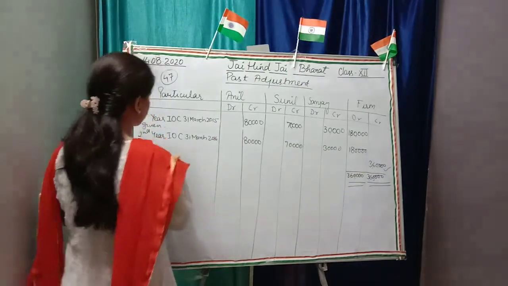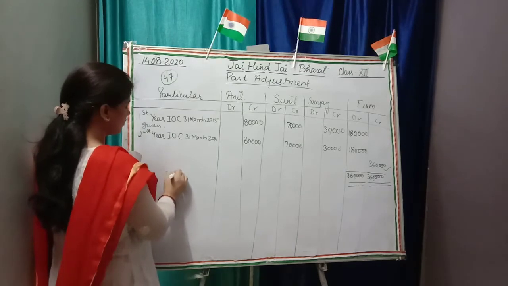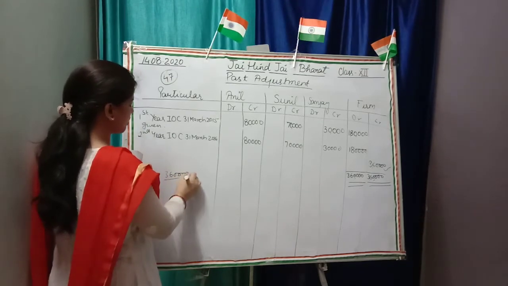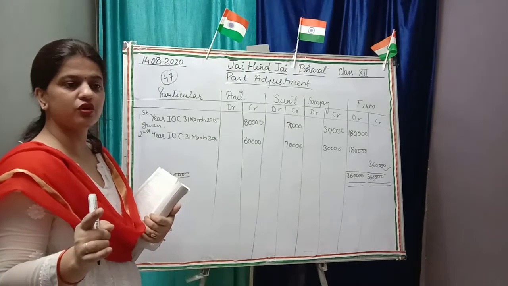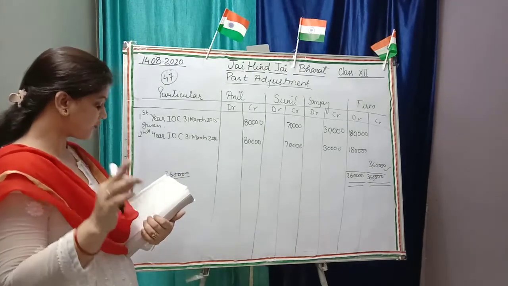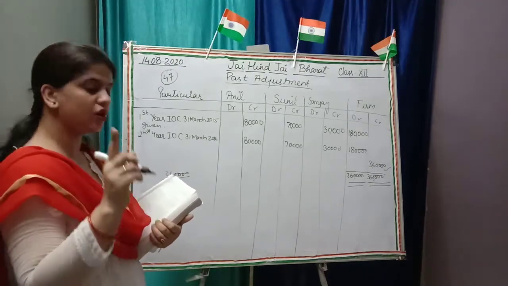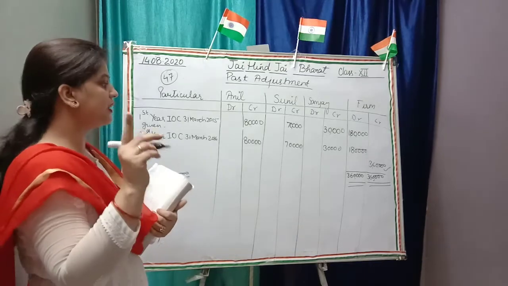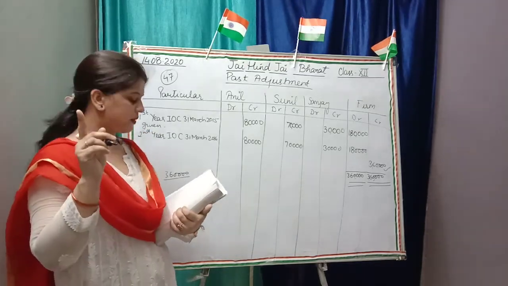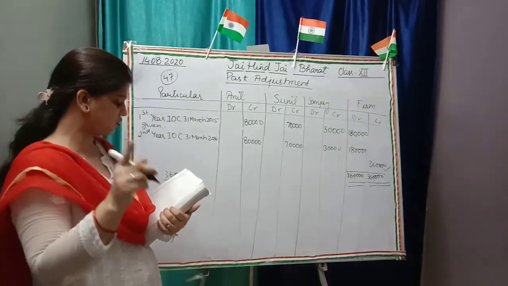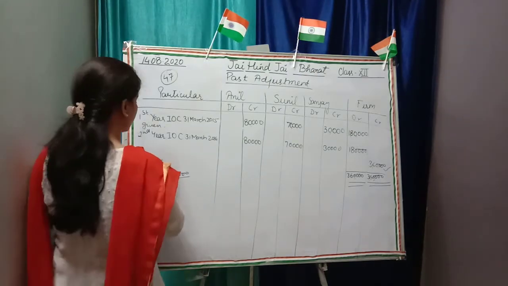So the 3,60,000, in which ratio do we have to distribute it first? Firstly we have to distribute it in the ratio 4:3:2, because the first year's ratio is given as 4:3:2. So it will be debited.